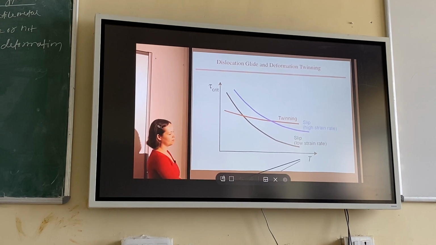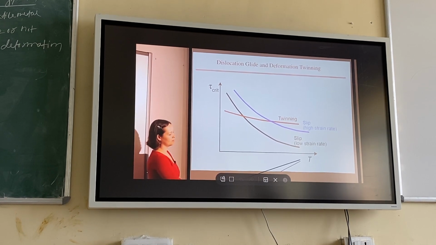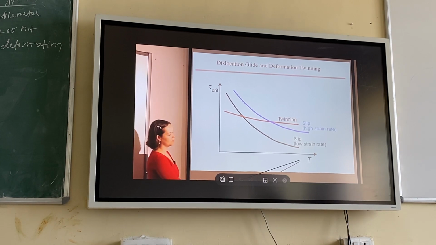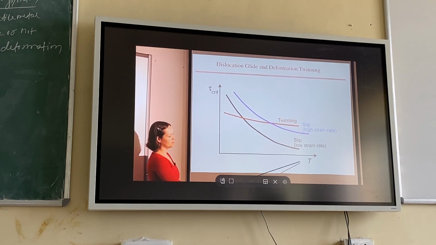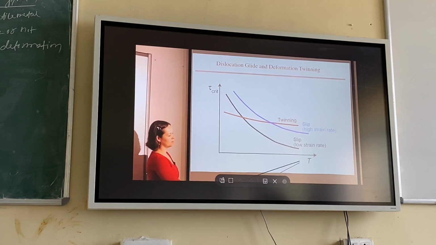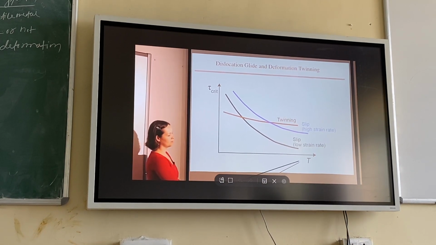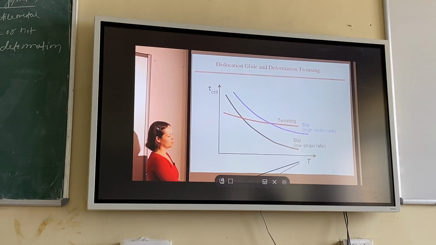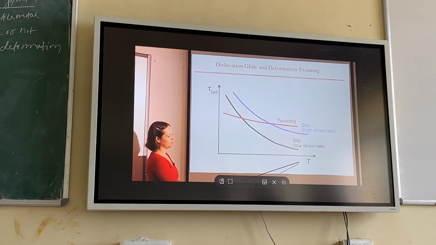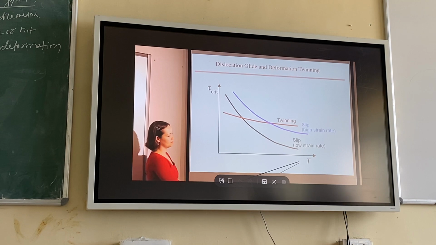And I told you two things are happening, either slip may occur or twinning may occur. So what is the relation? You can just check it. The orange one was twinning and the black one was slip and the blue one was also for slip. With increasing temperature, you can see the black line and blue line are moving down. That means tau critical is becoming less and less with increasing temperature.